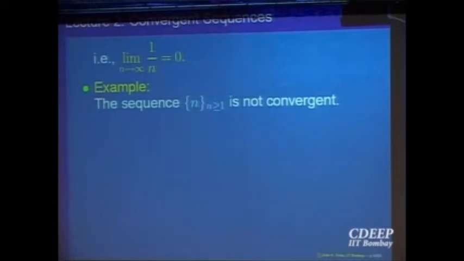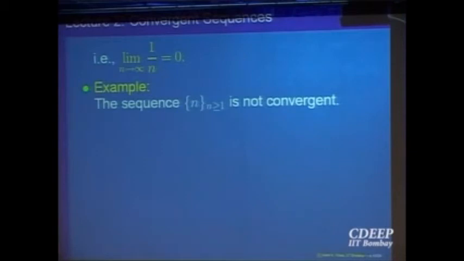If you look at the terms 1, 2, 3, it's just going away and away. It's moving farther and farther on the number line. It's not coming closer to any value. So we guess that this limit does not exist.